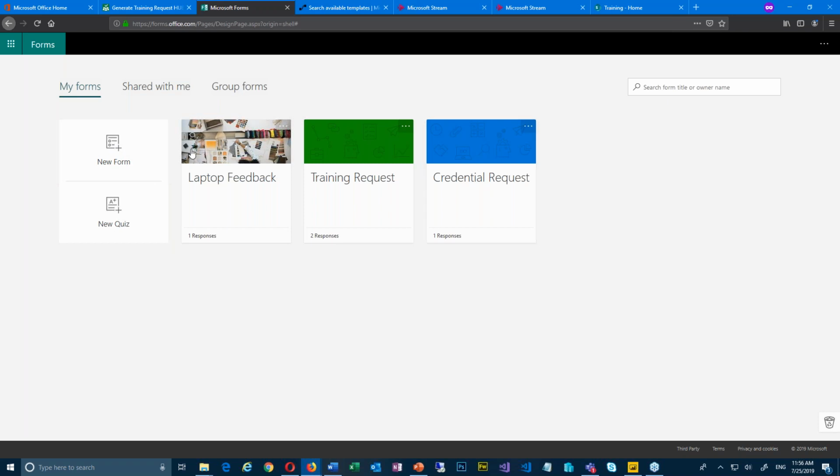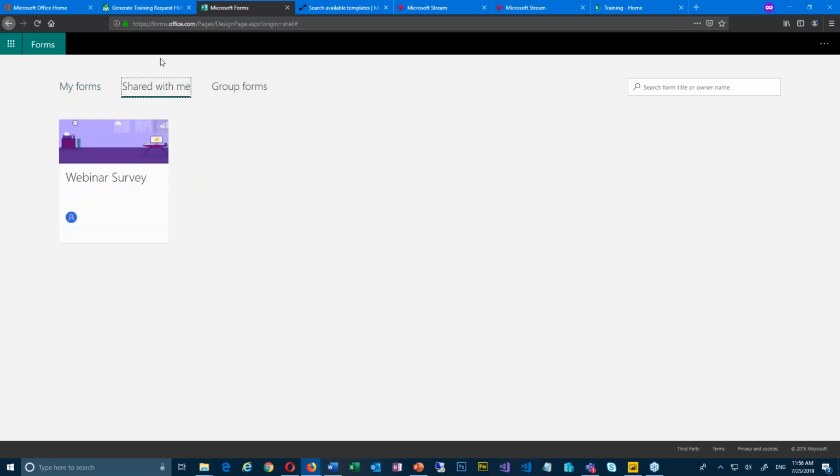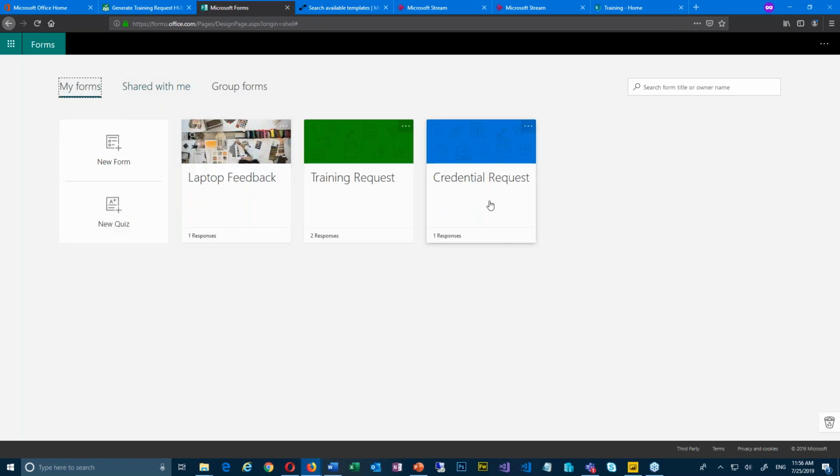Brittany created some earlier, and she shared those with me. So since she shared those with me, I see them over here. There's actually one more that I just need to refresh and see, but I'll get to it later. And so I have these ones that I've created: credential request, training request, and laptop feedback.